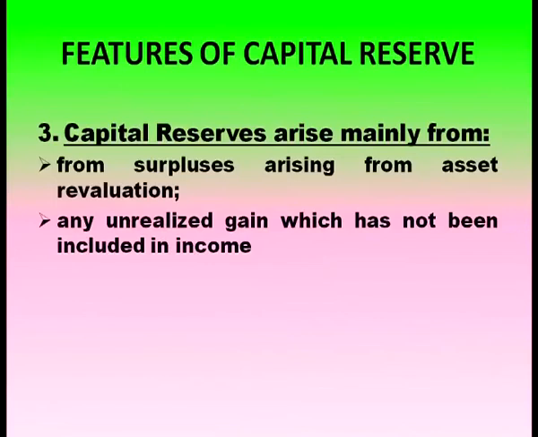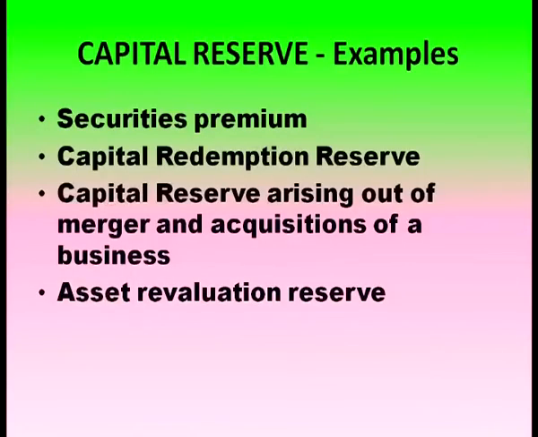Sometimes capital reserve will arise from surpluses arising from asset revaluation or any unrealized gain which has not been included in income. In such cases also, capital reserve will come. Examples of capital reserve: securities premium, capital redemption reserve, asset revaluation reserve, capital reserve arising out of mergers and acquisitions of business.